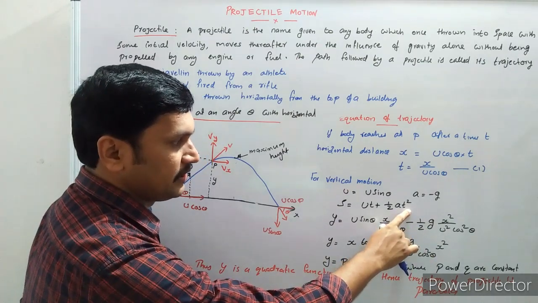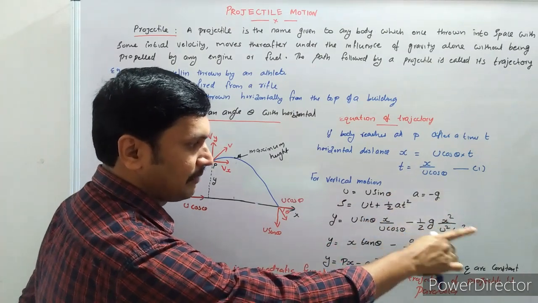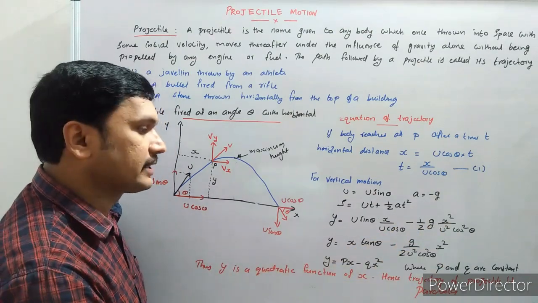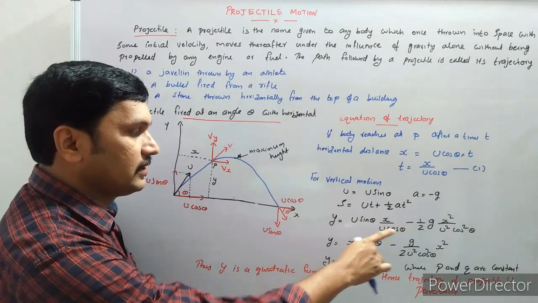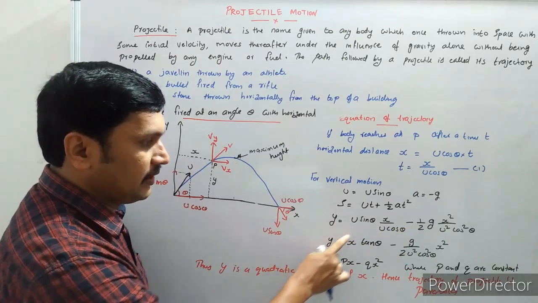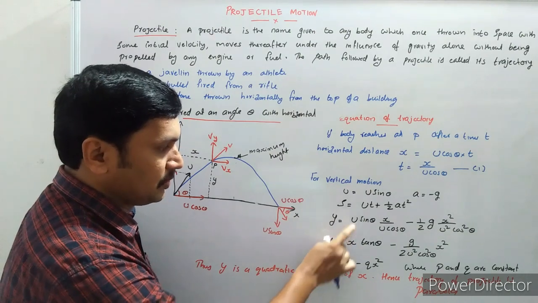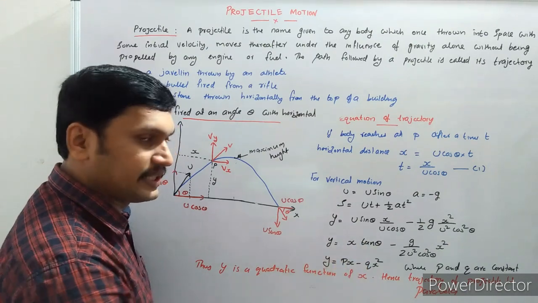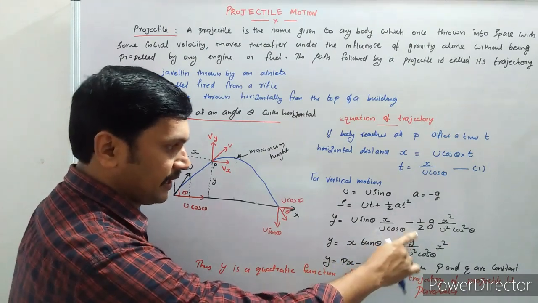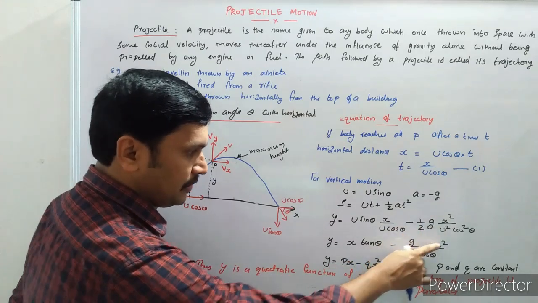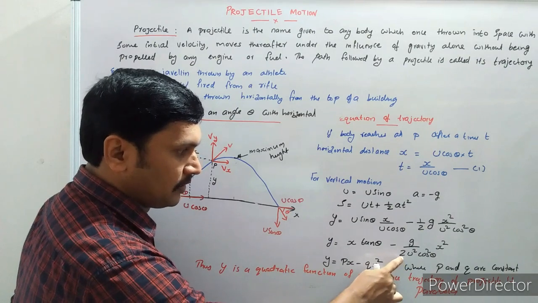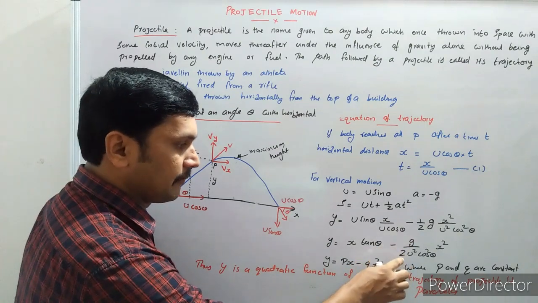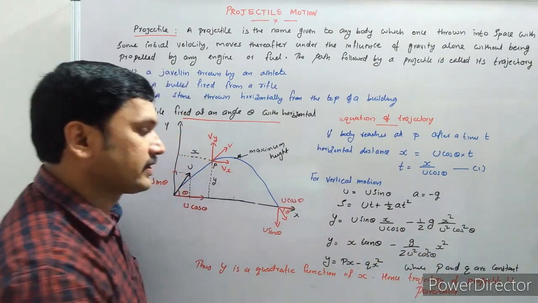What is t square? T is equal to x by u cos theta, so t square is x square by u square cos square theta. So we can write y is equal to x into, u and u getting cancelled, sin theta by cos theta we can write as tan theta. X into tan theta, minus g into x square divided by 2 u square cos square theta. Minus g by 2 u square cos square theta into x square.